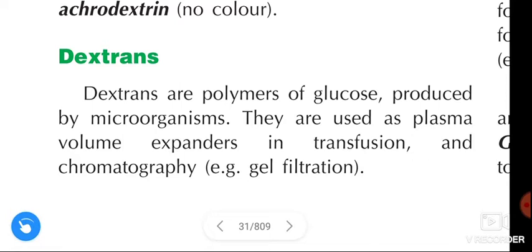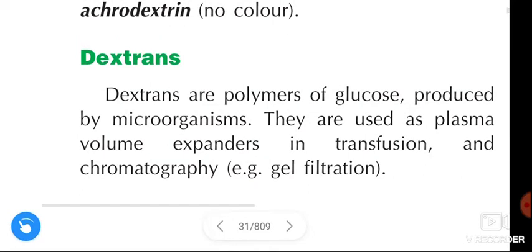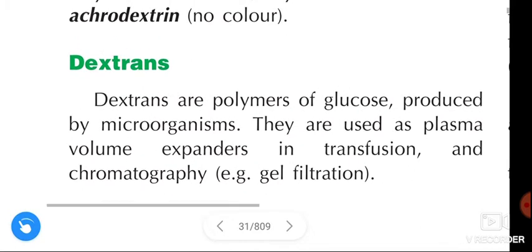See once again the dextrans. Dextrans are the polymers of glucose, and these are produced by the microorganisms, and they are used as plasma volume expanders in transfusion and chromatography. Example is gel filtration.